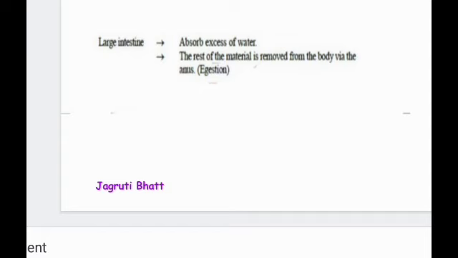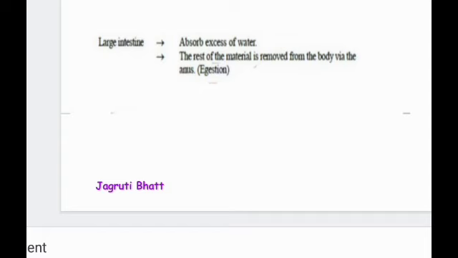The digested food has already been absorbed, so whatever is remaining is the waste, but in this waste a large amount of water is present, so it makes the paste very liquid.